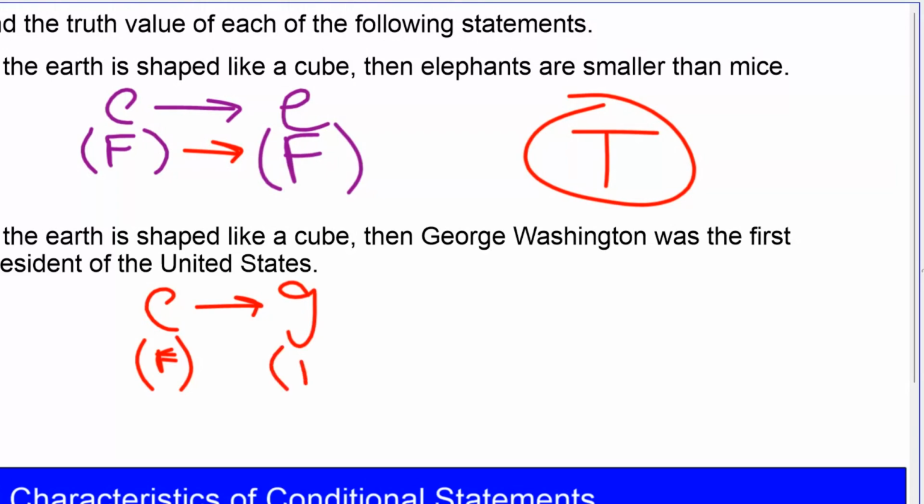That's true. Once again, when that first part is false, we don't even really need to think about the whole statement. We can't really say that the statement's false. We don't know. Okay? Well, I guess we do know. It's true because false implies true is true.